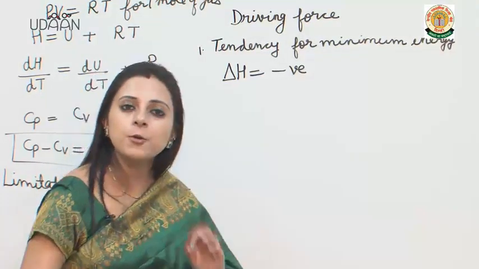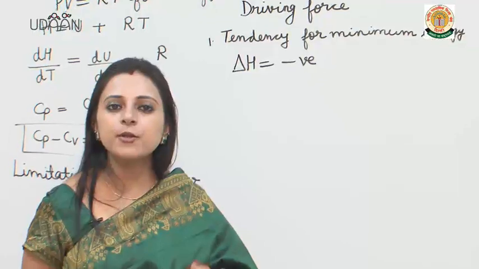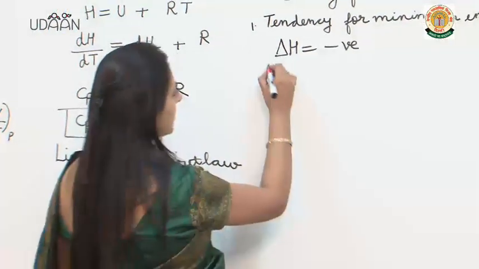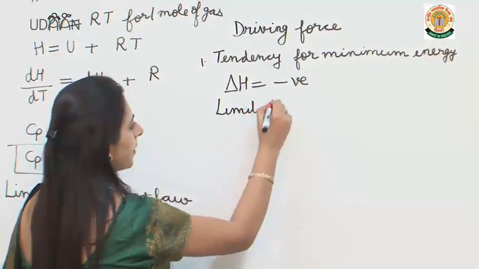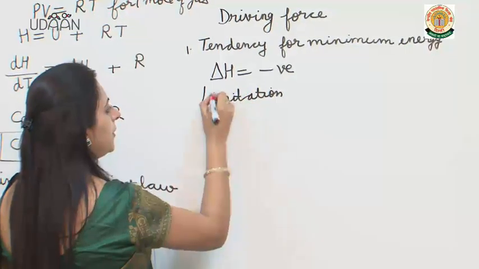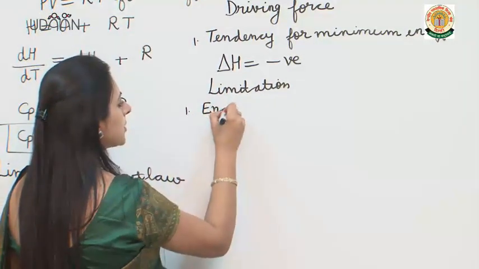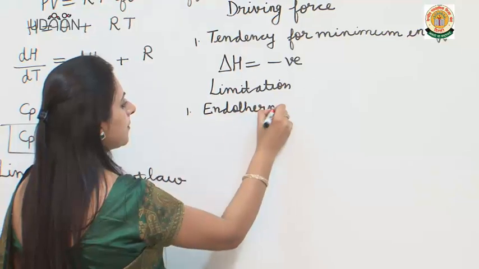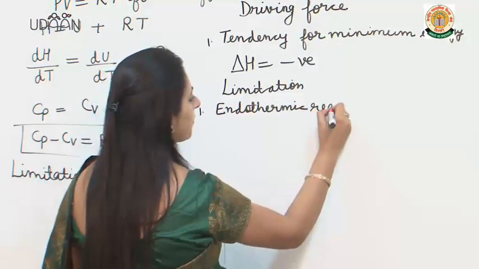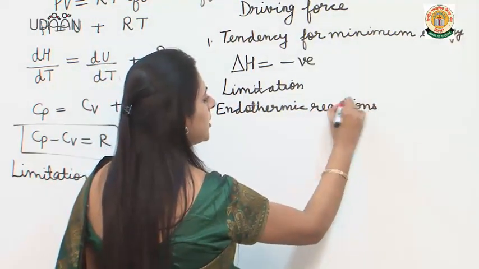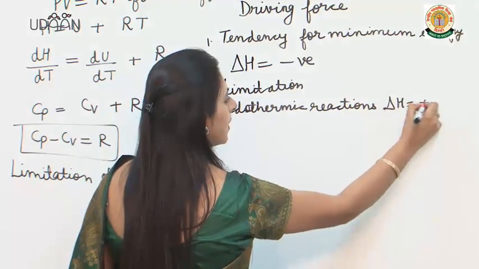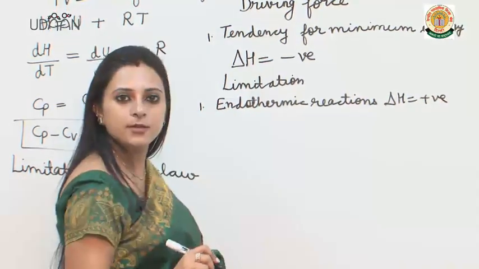But we know that there is a limitation to this concept. Why? What is the limitation? We know many endothermic reactions for which delta H is positive, but still they are spontaneous.